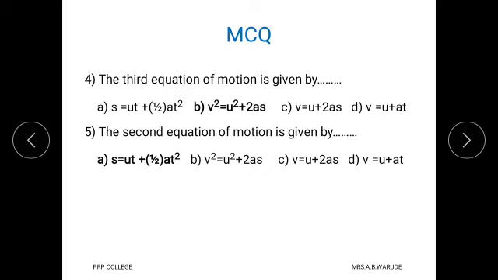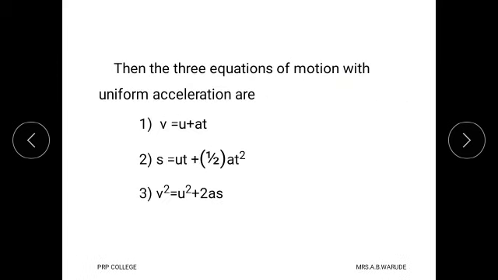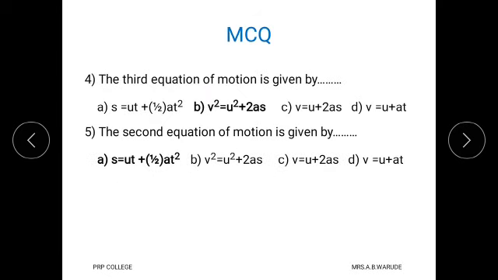Question number 4: the third equation of motion is given by. Option A is s equals ut plus half at square. Option B is v square equals u square plus 2s. Option C is v equals u plus 2s, and option D is v equals u plus at. As we know, the third equation is given by v square equals u square plus 2as, and therefore the correct option is B.